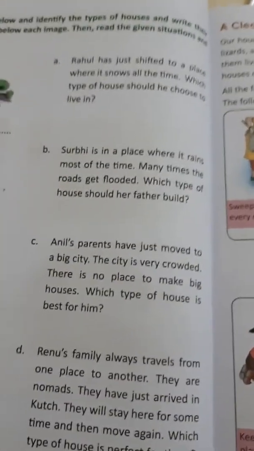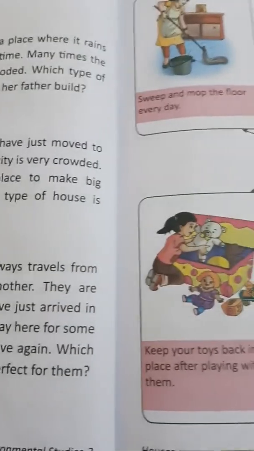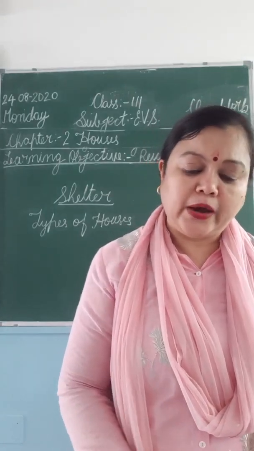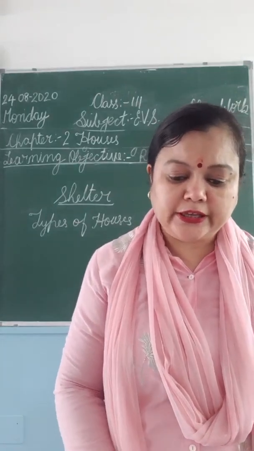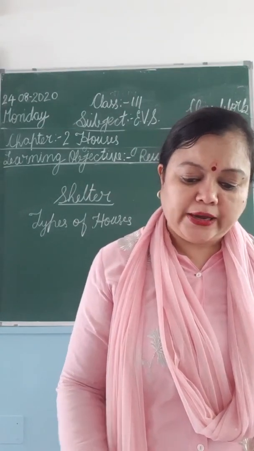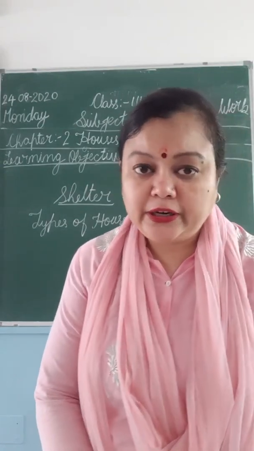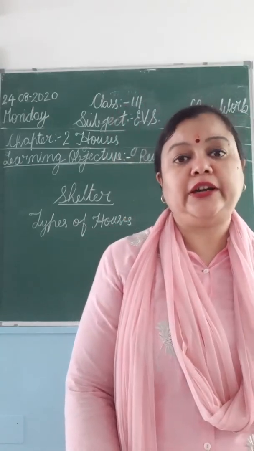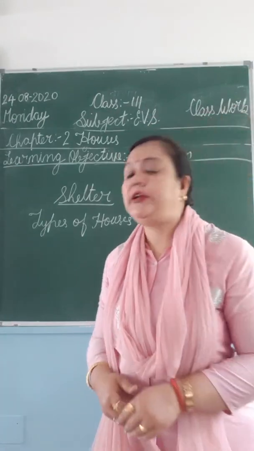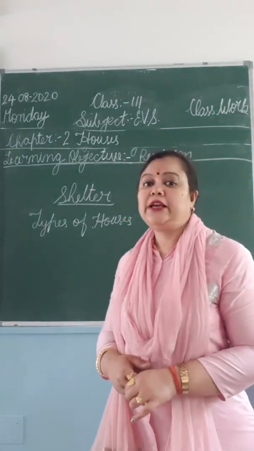Other things like a clean house, decoration of house, paintings, all these things we will be discussing in the next class. I hope till Let's Try 3 you have done, or you know all the things. We had started with Let's Try 1, Let's Try 2, and Let's Try 3. We had completed the types of houses, what is a shelter and why we need a shelter. With this I am going to end this class.